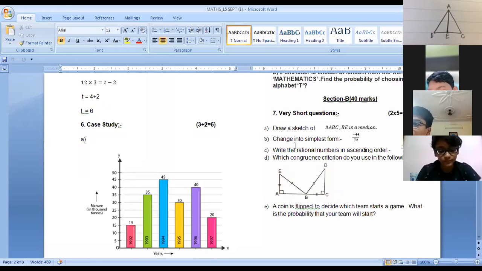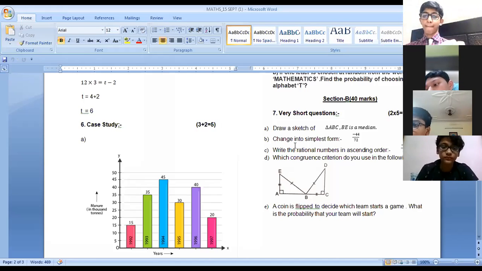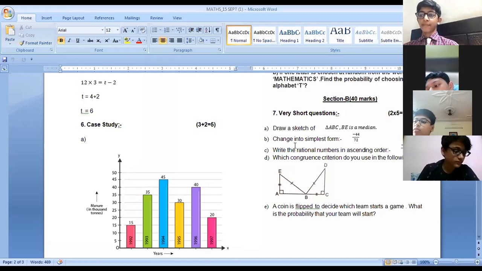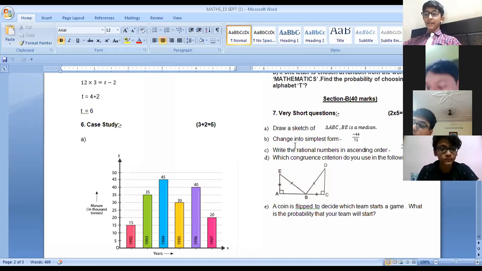In the first question, draw a sketch of triangle ABC and BE is the median. Yes, Srajal, absolutely correct. So you have to draw a triangle ABC and BE is the median over there, the middle line between triangle ABC, that is BE.